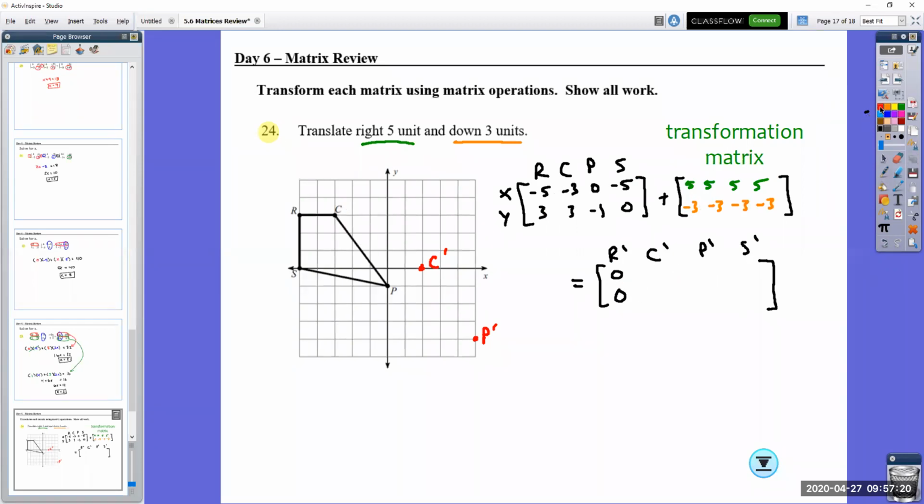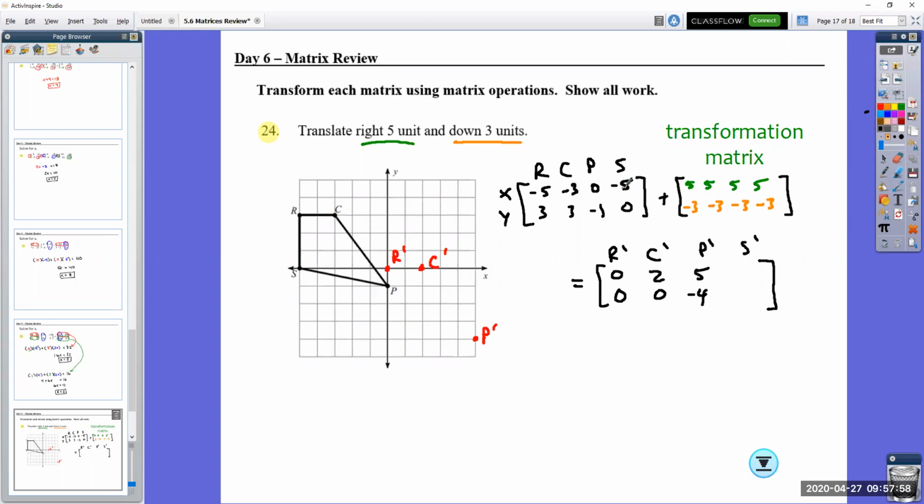Let's just double check that visually. So if I'm counting over 1, 2, 3, 4, 5, down 1, 2, 3, yeah, R prime is at the origin. Let's double check C prime. We said just doing it visually as if we were in geometry, it was 2, 0. Let's do that right now. We have -3 plus 5, we need 2. 3 plus -3 is 0. Yeah, that agrees. For P, we had 0 plus 5 is 5. -1 plus -3 is -4. Let's check. Go over 5, we go down 4. That does look like P prime.